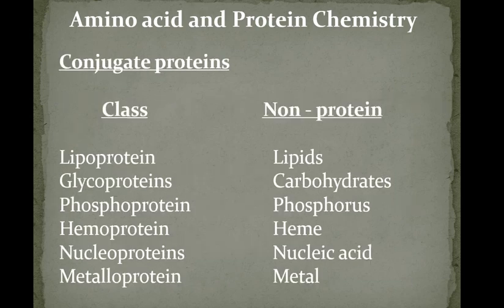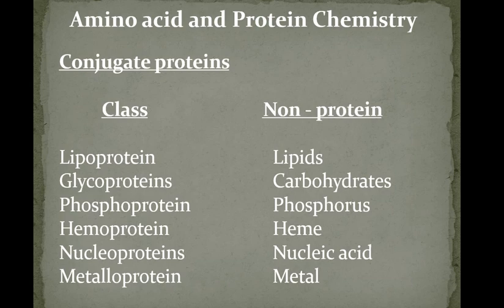Now conjugate proteins, see the examples here. Conjugate protein, as I said, consists of a protein part and a non-protein part. See here, lipoprotein. In lipoprotein, there is a protein part and the non-protein part is lipids. Lipids are different from amino acids or proteins. So if a protein is having some lipids in its structure, then it is called lipoprotein. So the non-protein part is lipid.